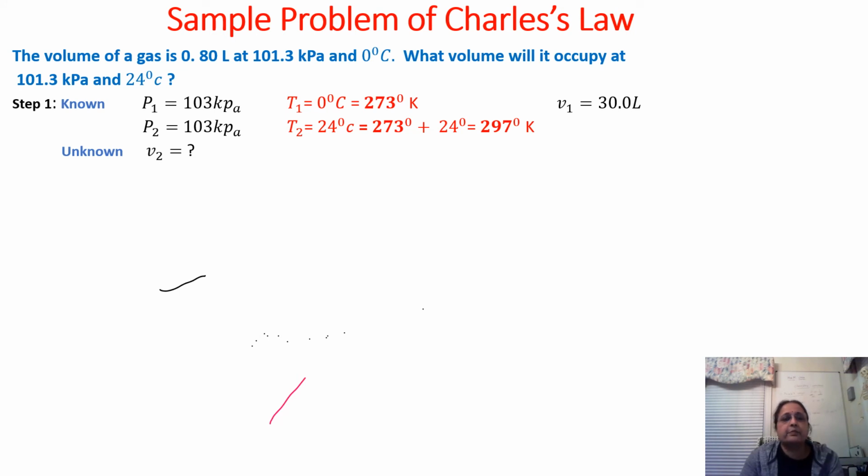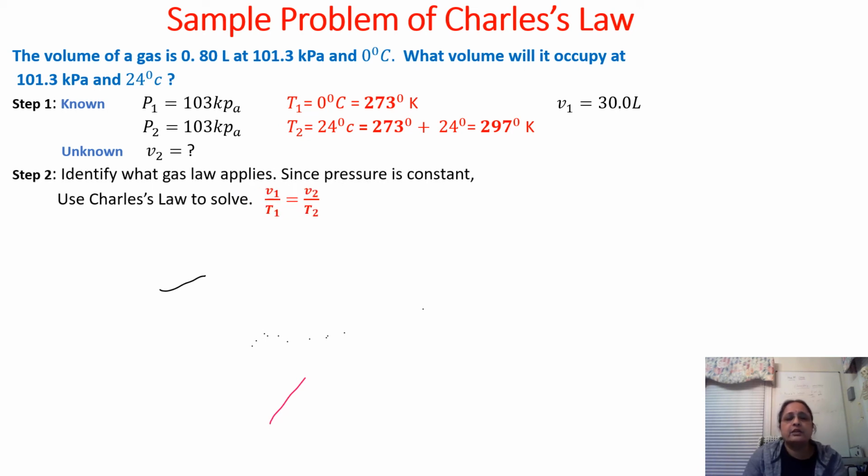Since P1 and P2 are both 101.3, the pressure is constant. T1 and T2 are in Celsius, so you need to convert them into Kelvin by adding 273 to the Celsius value. So T1 becomes 273 K and T2 becomes 297 K. The unknown value here is V2.